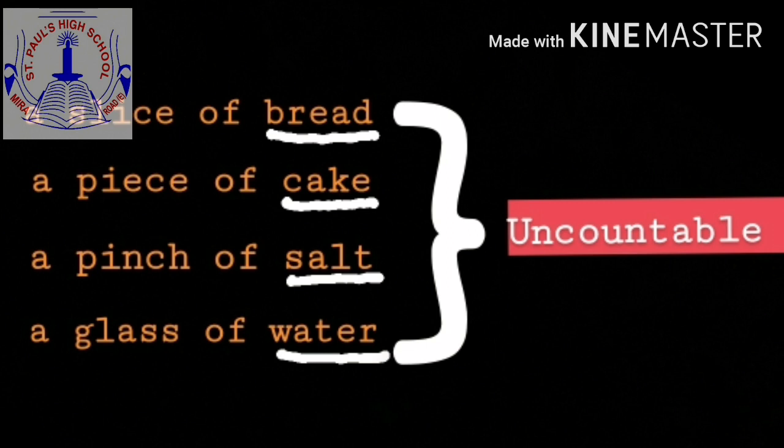A glass of water. If you want to drink water, you will ask for a glass of water. You will not just say water. Here, if you observe all these words, that is bread, cake, salt and water, independently, they are uncountable nouns. But by adding these few words, we have been able to specify the quantity of uncountable nouns. You see how simple it is, students?